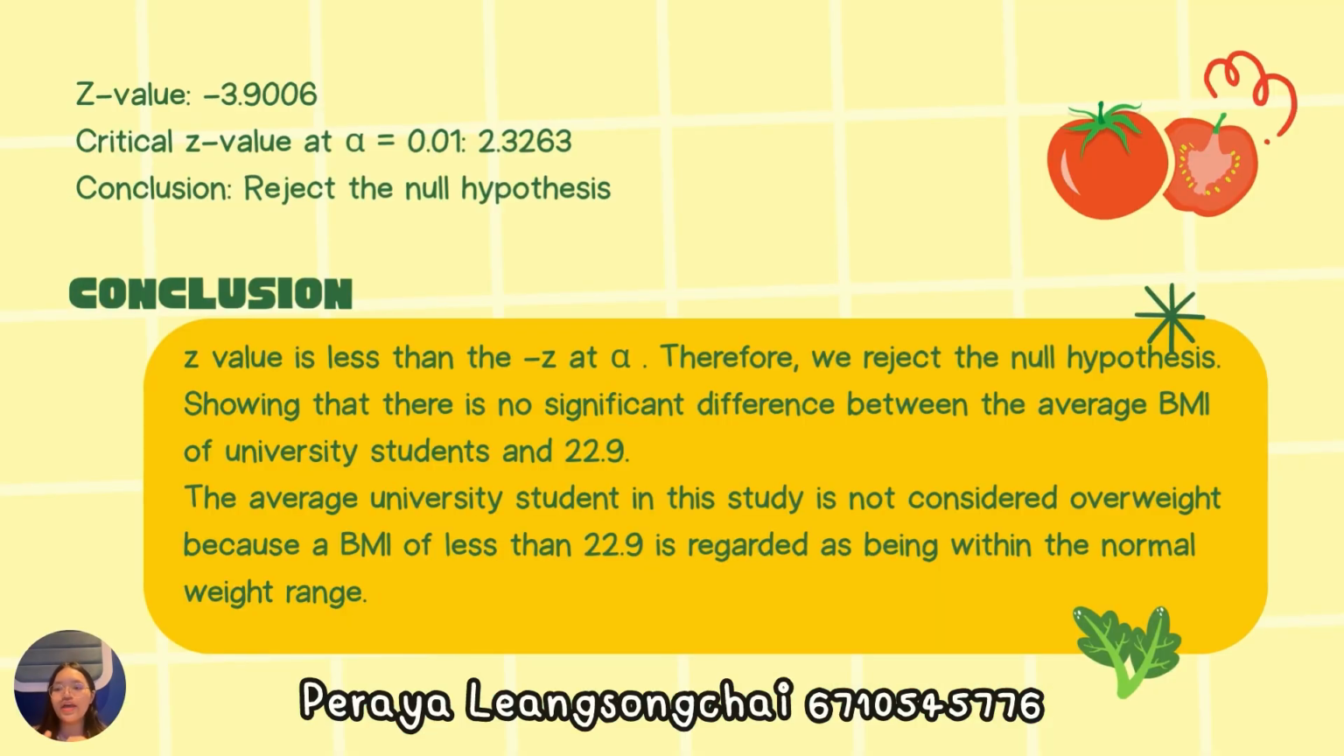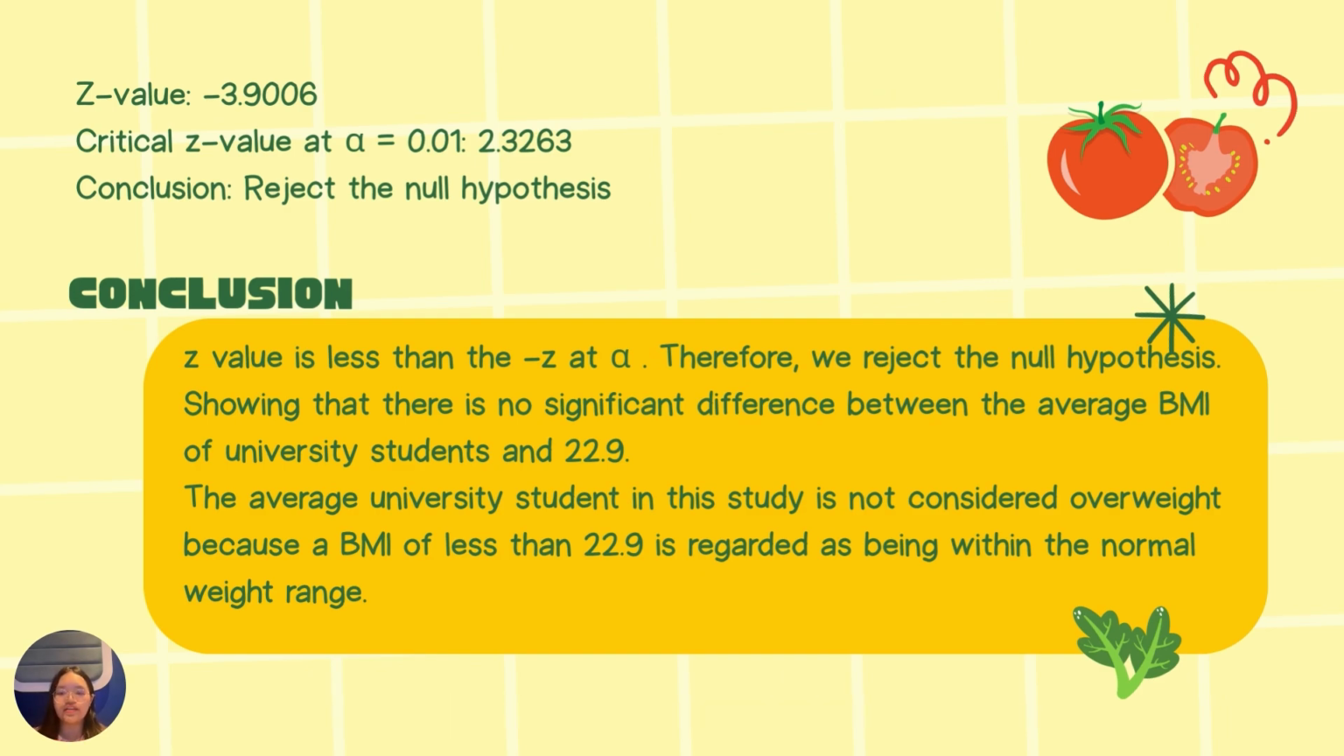From the sample, the calculated Z-value is about minus 3.9. The critical Z-value at the 0.01 significance level is about minus 2.33. Since our Z-value is less than this, we reject the null hypothesis. We conclude that the average BMI of university students is below 22.9, indicating that they are in the normal weight range.